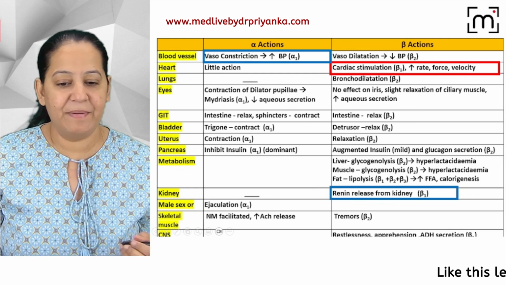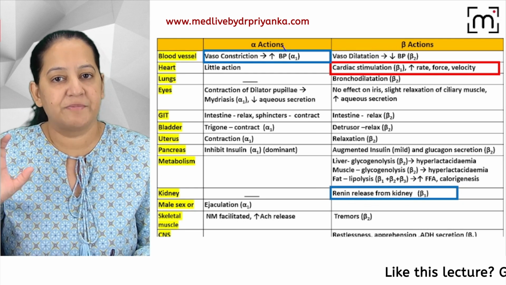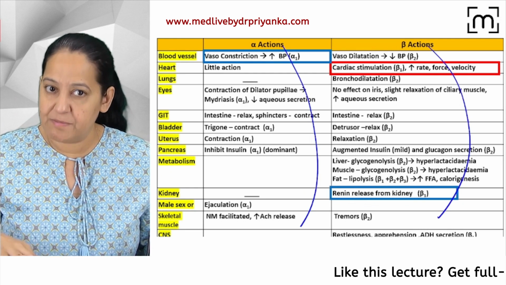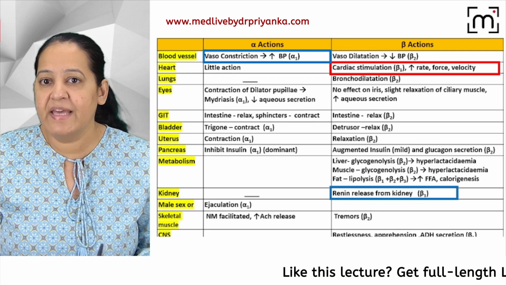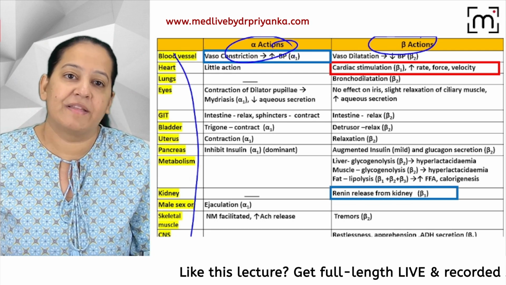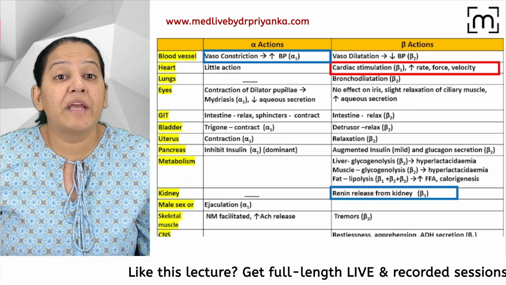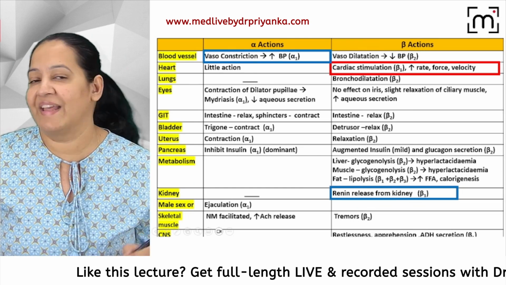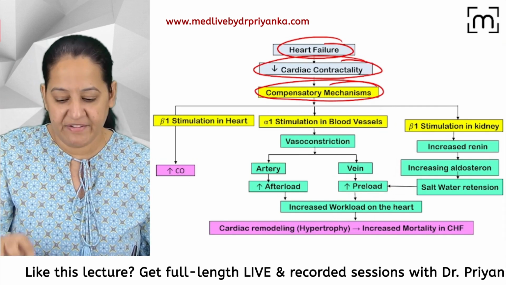The alpha receptors and beta receptors. Do you know where the alpha receptors are present in the human body? Where are the beta receptors present? Have you seen this chart previously? These are the organs on which alpha and beta receptors are given by God, and they get activated during emergency. So which of them will get activated? 3 of them will get activated on 3 organs.